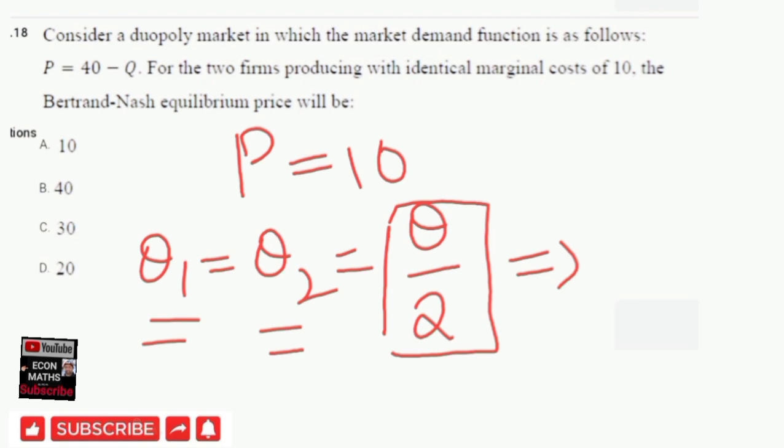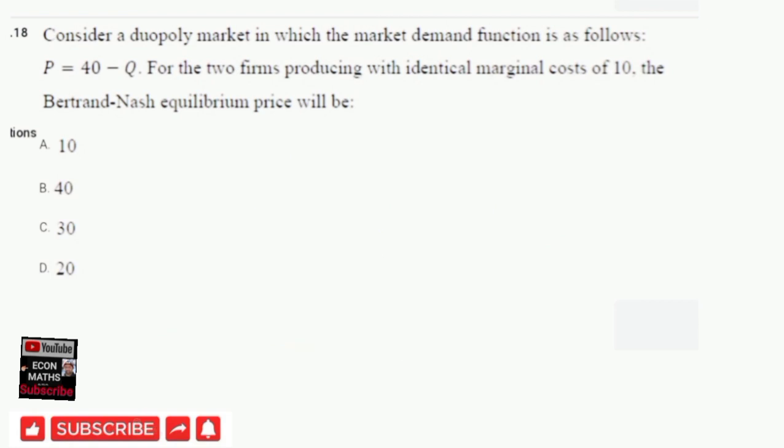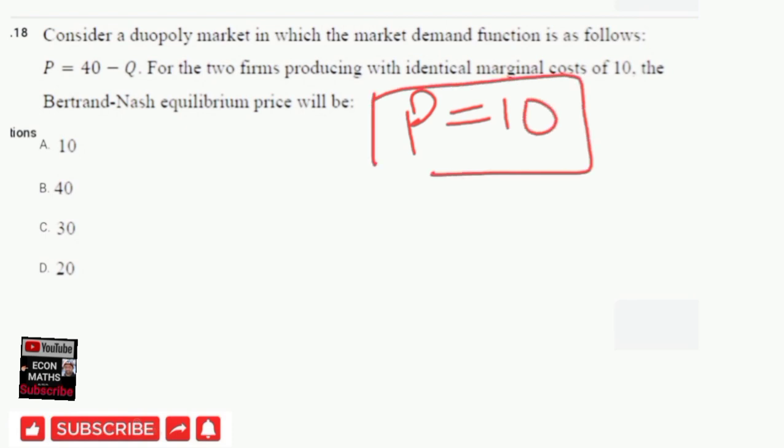Okay, so let us give it a try to see what the equilibrium quantity would be. As we have got, price is equal to 10. We put this price, P equal to 10, in this demand function.